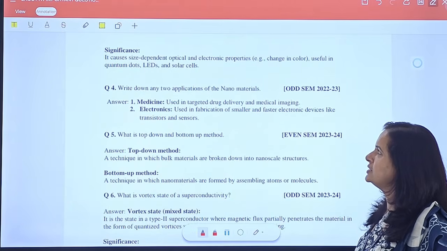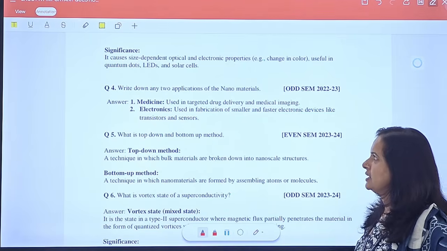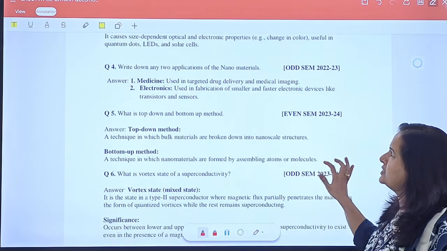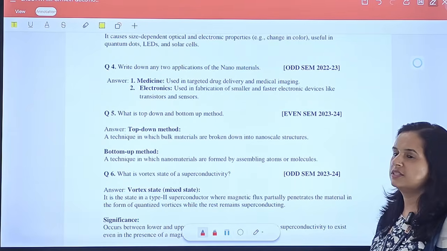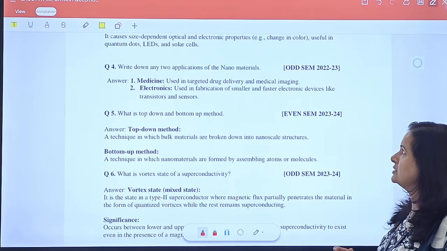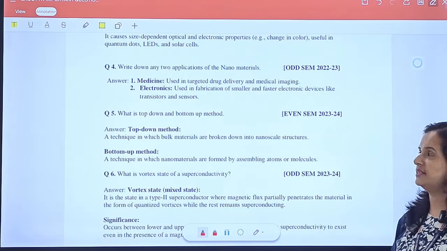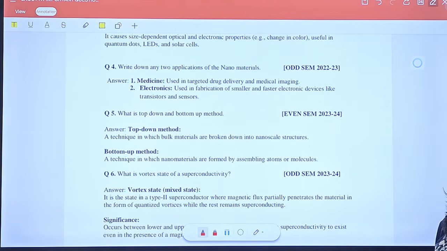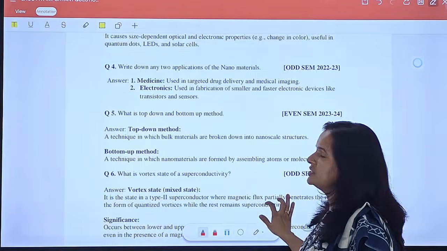The fourth question is, write down any 2 applications of nanomaterials. The first is in medical science. It is used for targeted drug delivery and medical imaging, and in electronics it is used for smaller and faster electronic devices like transistors and sensors.